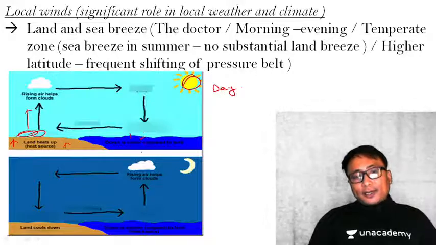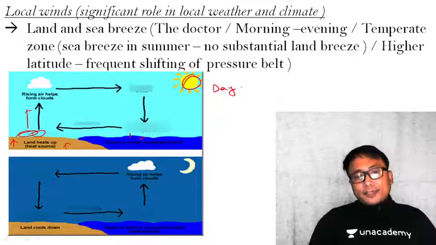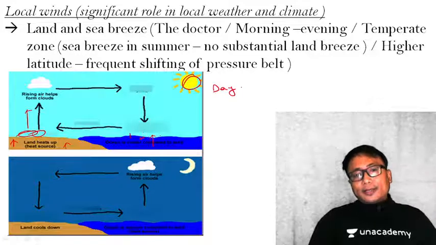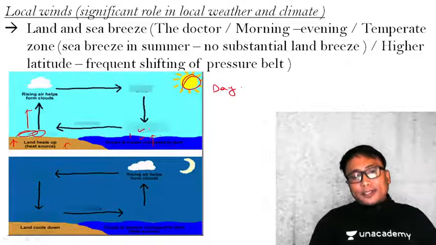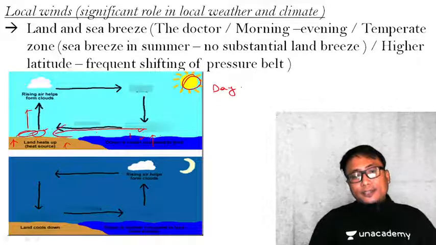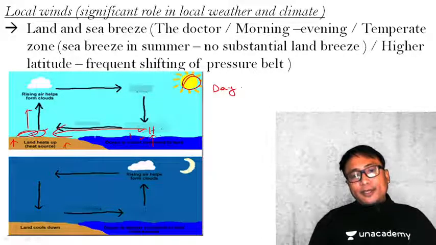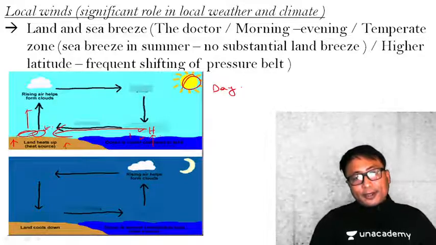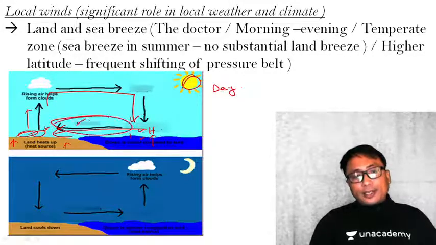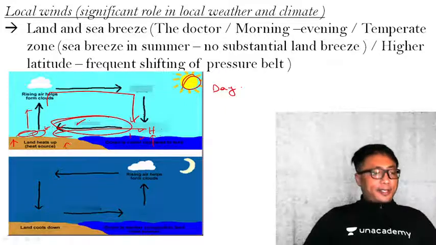Similarly, the water body has a much higher specific heat, so it will warm up slowly. Therefore, it will have a lower temperature as compared to the land. Therefore, a wind will start to flow like this. Relatively high pressure will be here and low pressure will be here, and it will end in a circulation like this. This wind system is known as sea breeze.